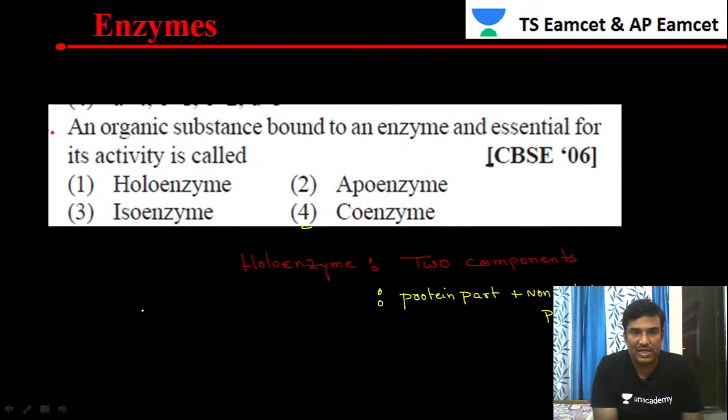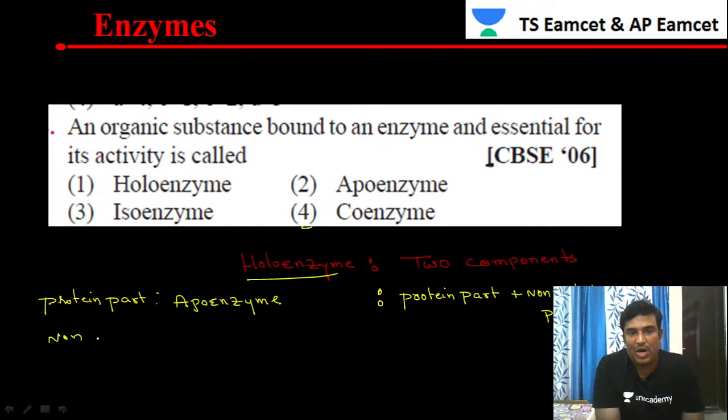So let us write here. Holoenzyme has two main components. The protein part of the enzyme is called apoenzyme. And it also has a non-protein part. That non-protein part is called a cofactor.